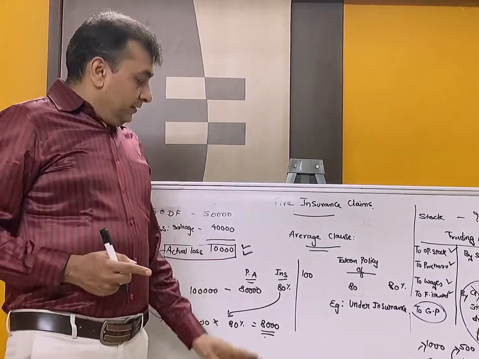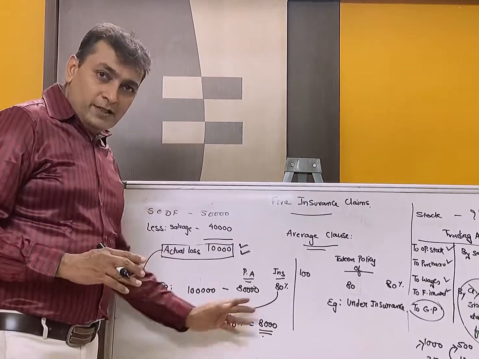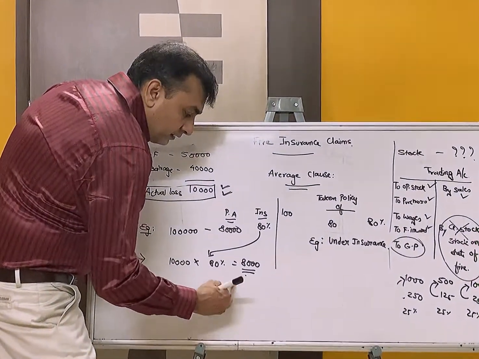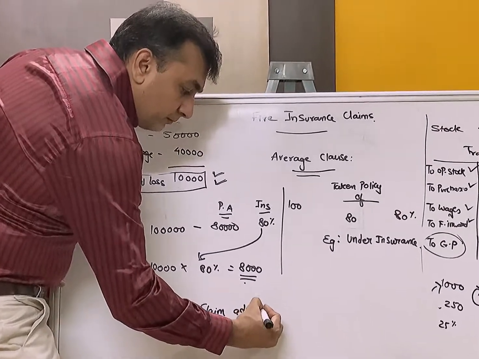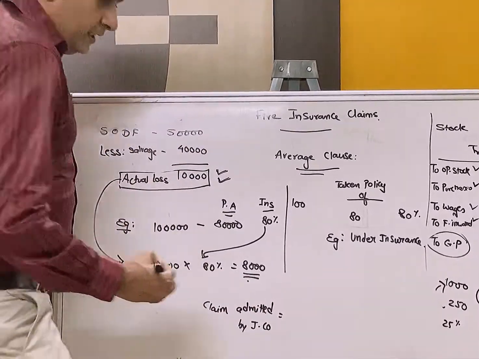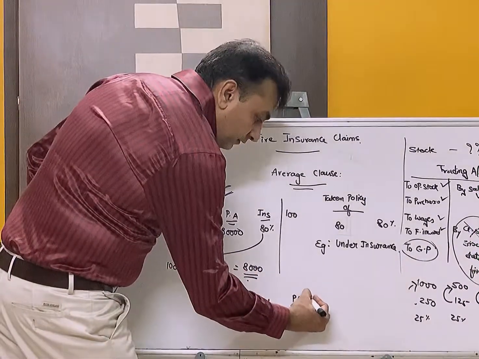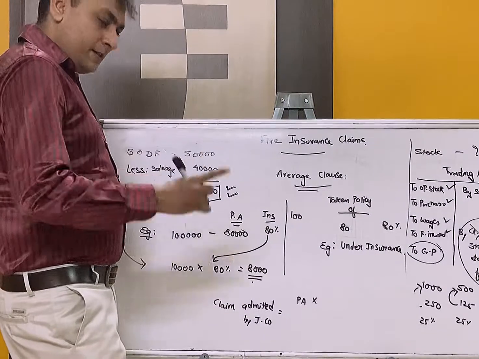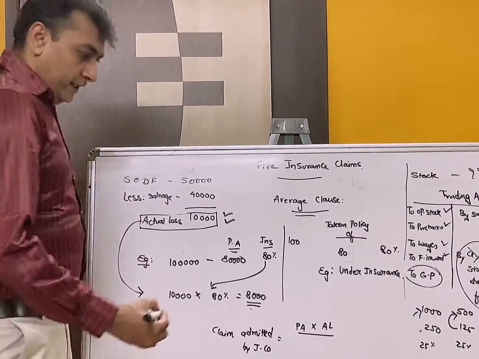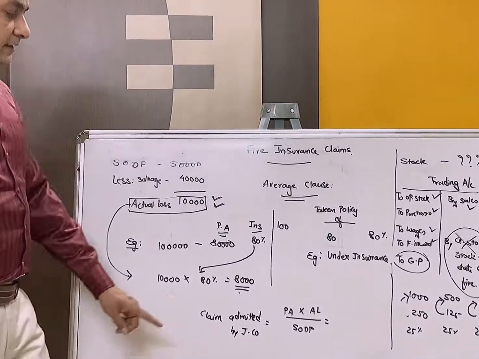In order to do this, there is a simple formula, student. A simple formula to understand all these things. What is the formula? Claim admitted by the insurance company is equal to policy amount, in our case 80,000, into actual loss, in our case 10,000, upon stock on date of fire, popularly called SODF. I'll put down the values and we'll get the answer.